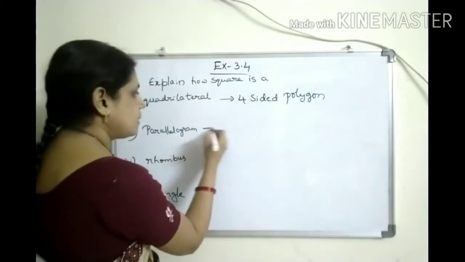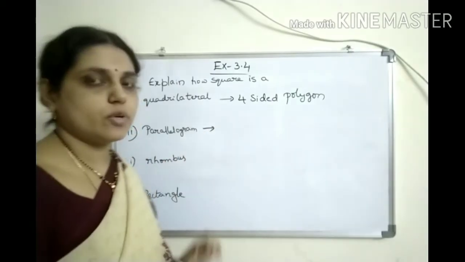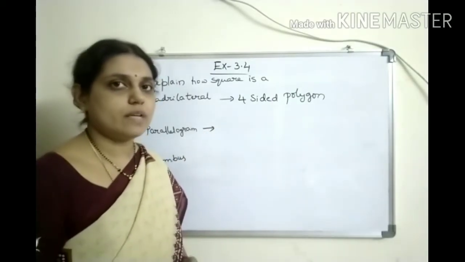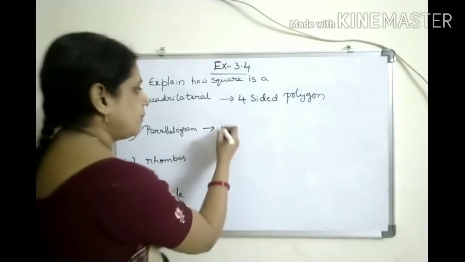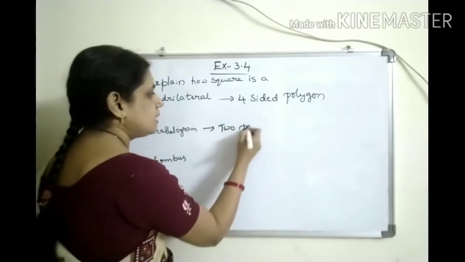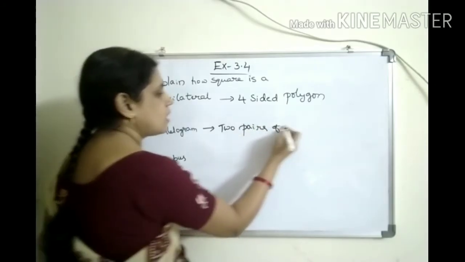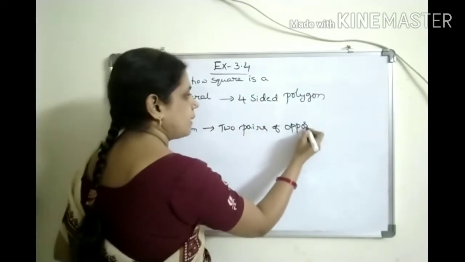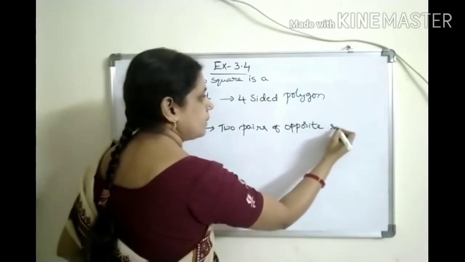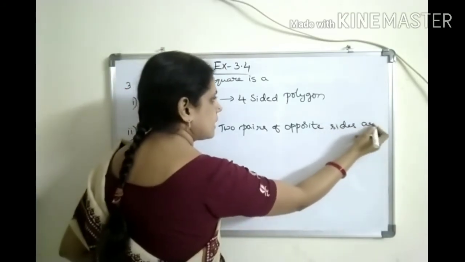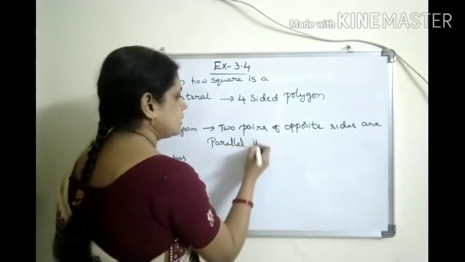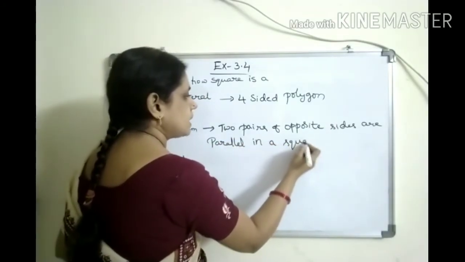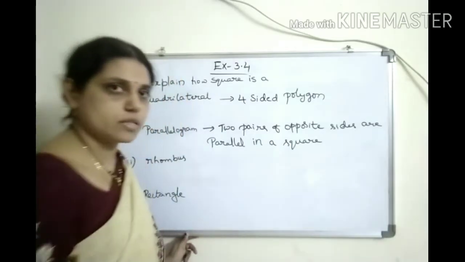Next, how it is a parallelogram? What are the basic properties of parallelogram? When a quadrilateral is called a parallelogram? When the two pairs of opposite sides are parallel. So, two pairs of opposite sides are parallel. Even in square, two pairs of opposite sides are parallel. That's why square is a parallelogram also.